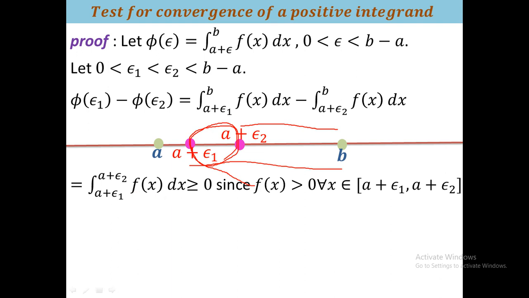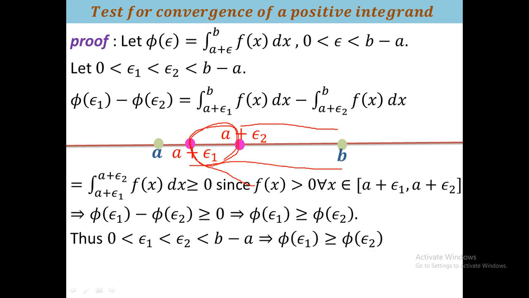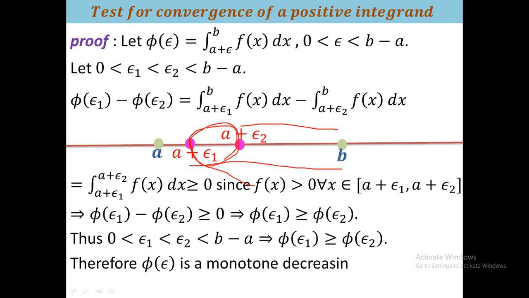So we see that phi of epsilon 1 minus phi of epsilon 2 is greater than or equal to 0, that is, phi of epsilon 1 is greater than or equal to phi of epsilon 2. Thus epsilon 1 less than epsilon 2 implies phi of epsilon 1 greater than or equal to phi of epsilon 2. That is, the input is larger but the output is smaller, therefore phi is a monotone decreasing function on the domain, the open interval 0 to b minus a.